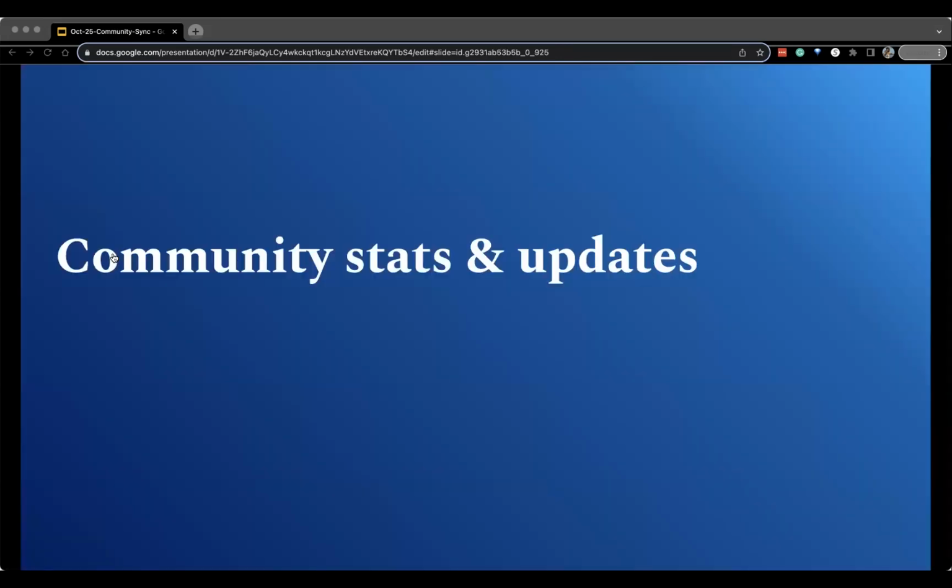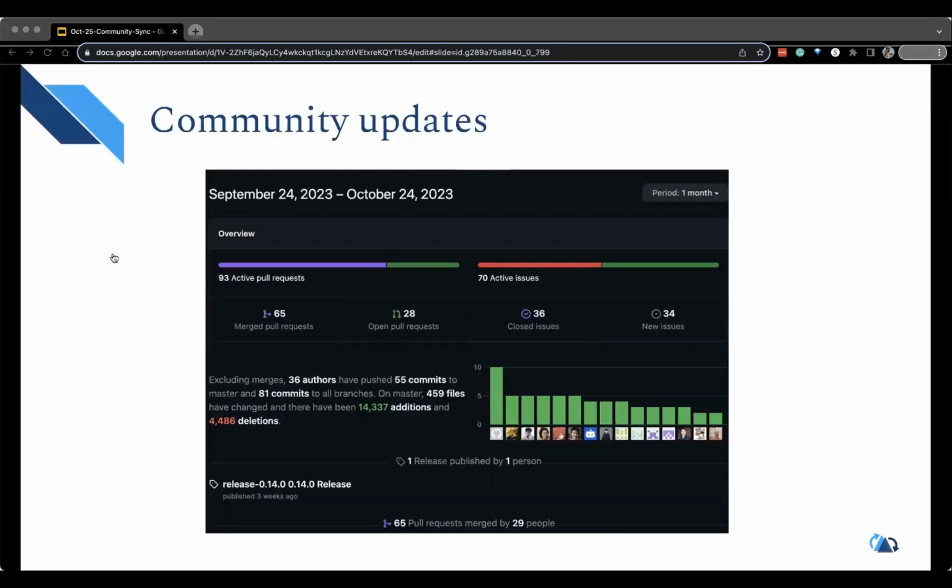So let's jump into the community stats. For the past month, from September to October, we've had over 65 PRs. We also had a major release, which is 0.14.0, which brought about the record level index, primary key auto generation, and querying incremental updates by using select star with Spark SQL. You can read more about the release on the release notes on hudi.apache.org under downloads.